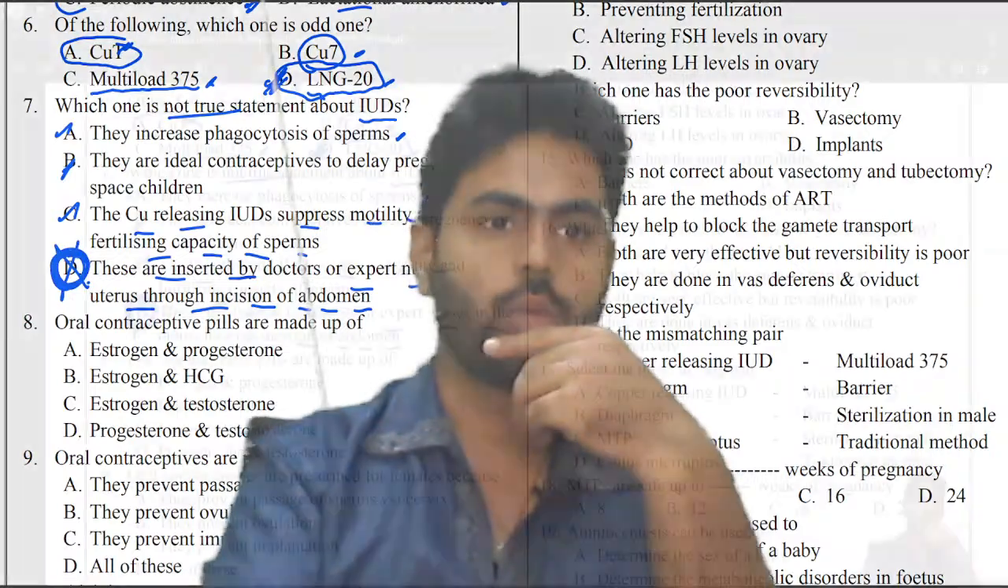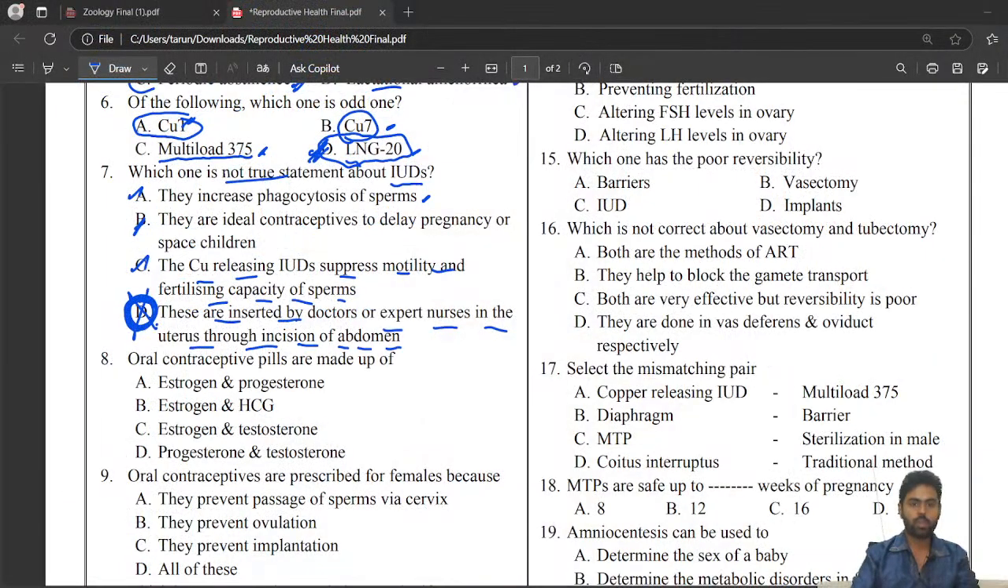Okay, fine. So the next question is very simple. Oral contraceptive pills are made up of estrogen and progesterone. Progesterone and testosterone is wrong. Estrogen and testosterone is wrong. They are not made up of testosterone, so we will eliminate these two options. Estrogen, progesterone, beta HCG, no, HCG will not be present. So this will be the correct answer.